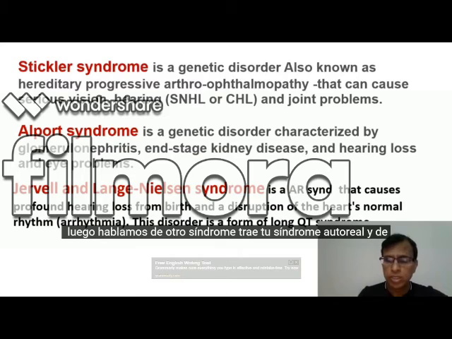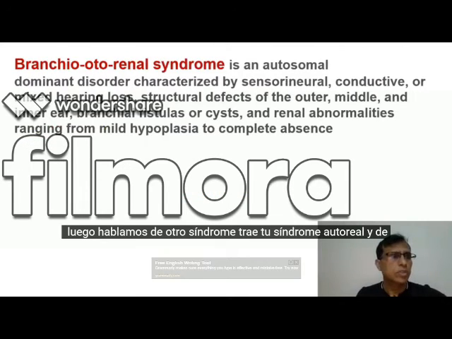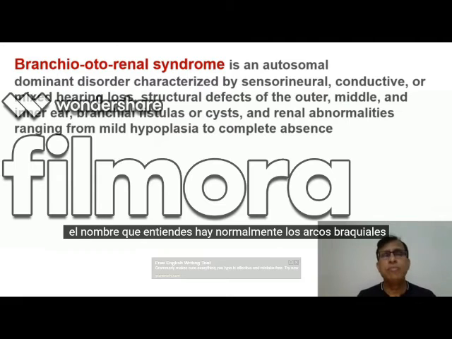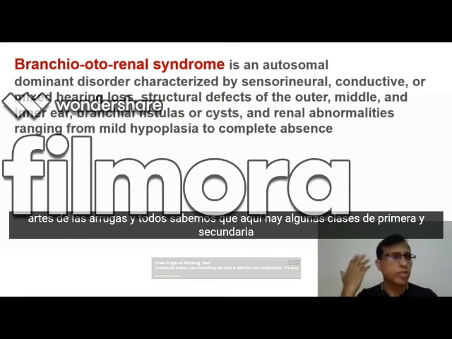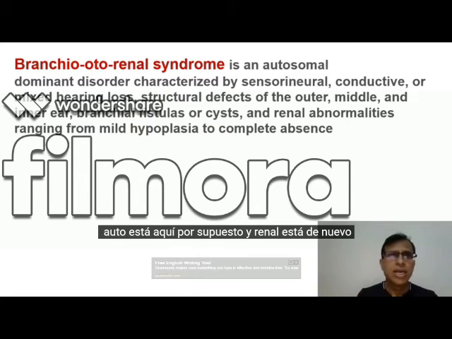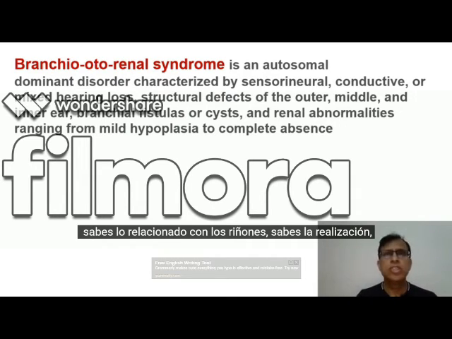Then we talk about another syndrome, branchio-oto-renal syndrome. From the name you understand there's the branchial arch, and we all know the ear develops from the first and second branchial arches. Oto is ear, of course, and renal is again kidney related, the renal system. So it's an autosomal dominant disease.